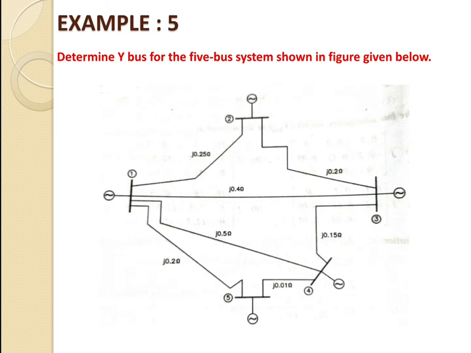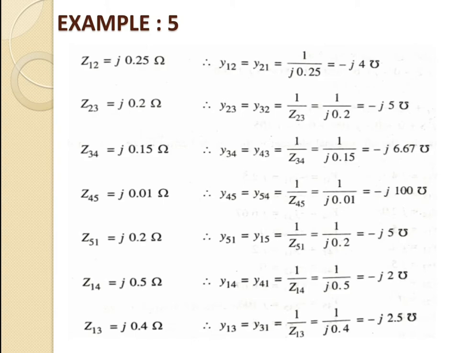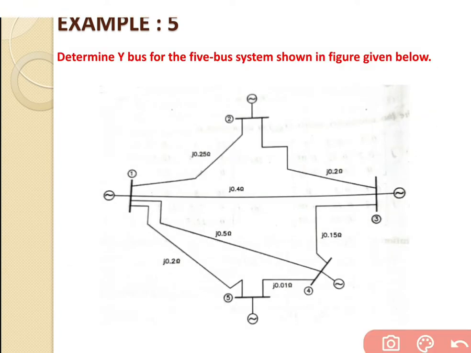So let's start with the example. Firstly, we will go for the value of the self admittances, starting with Z12, and the value that is given is J0.25 ohm, in terms of impedance. So this is the value of impedance.